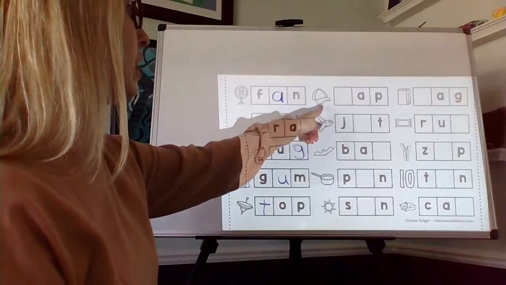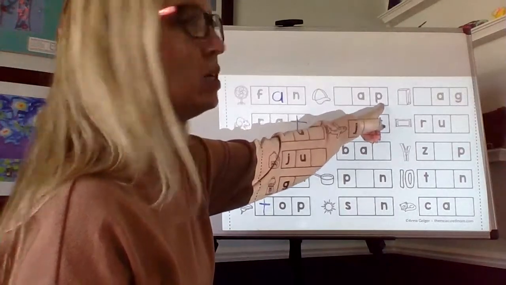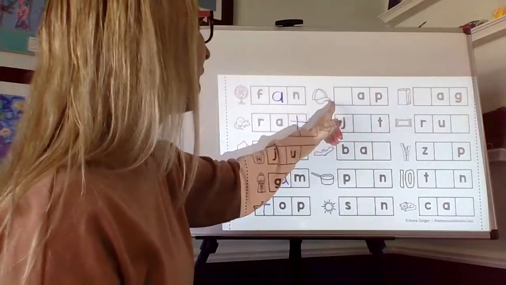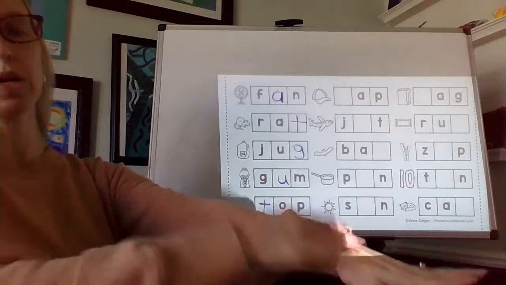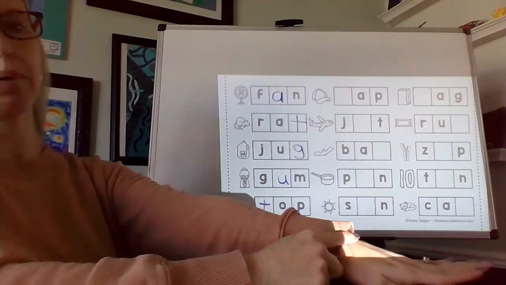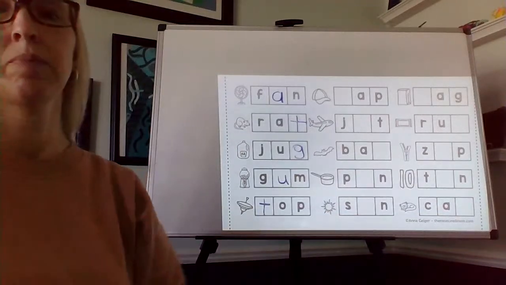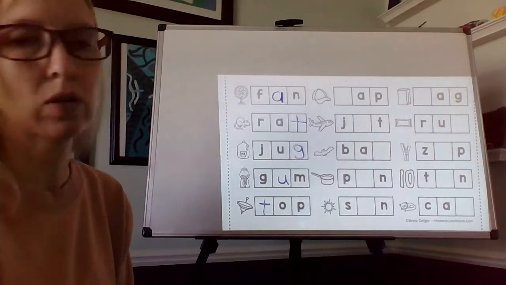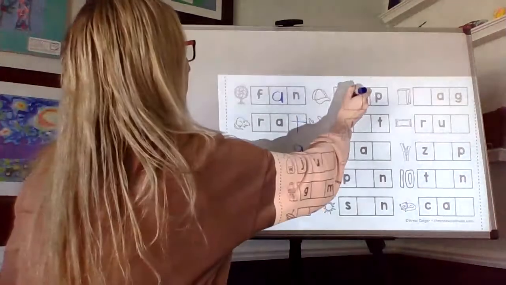Okay, here we have, be careful, it's not a hat. I know it's not a hat because the final sound is P. It's a cap. Let's tap it out. K-A-P. The beginning sound is what we're looking for. The beginning sound is K. Now is it a C or is it a K? K. It's a C.